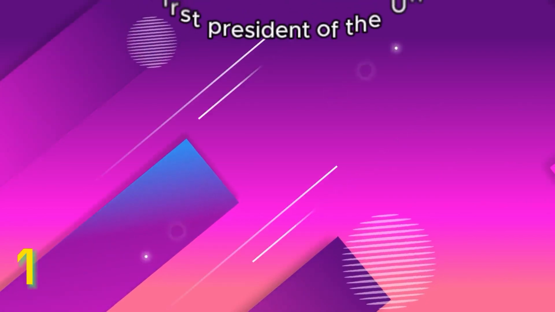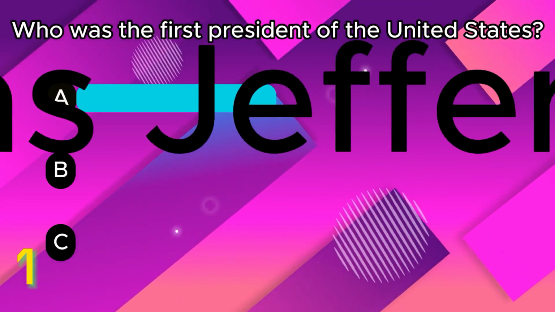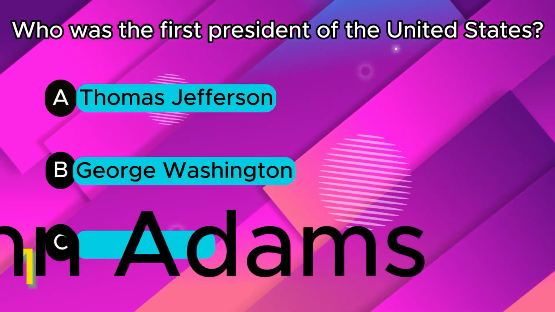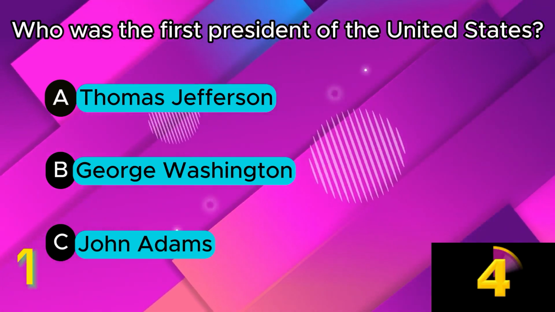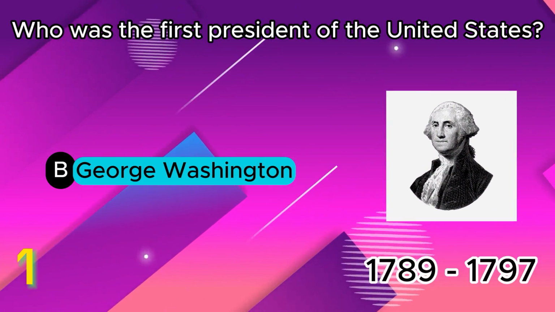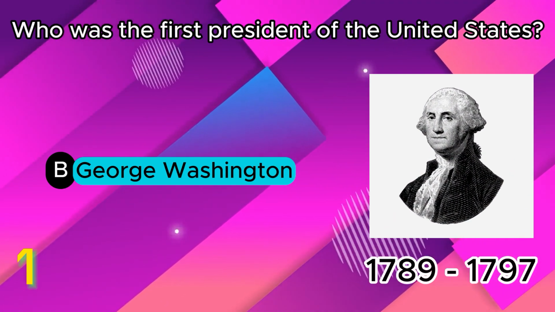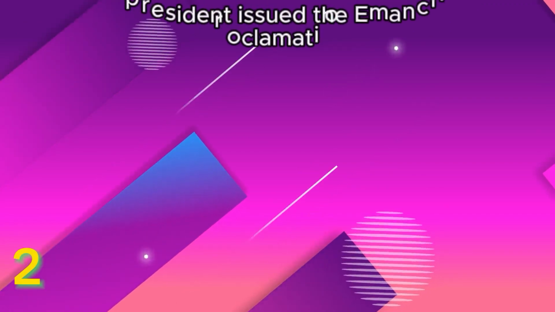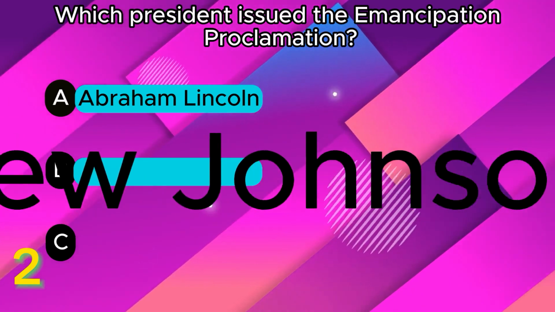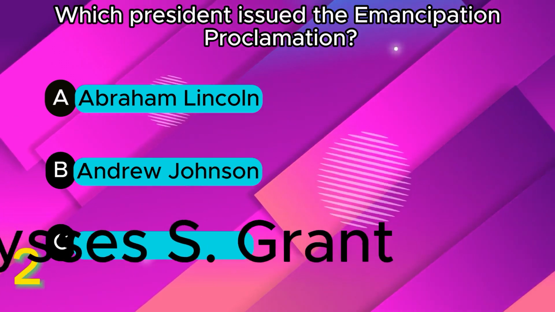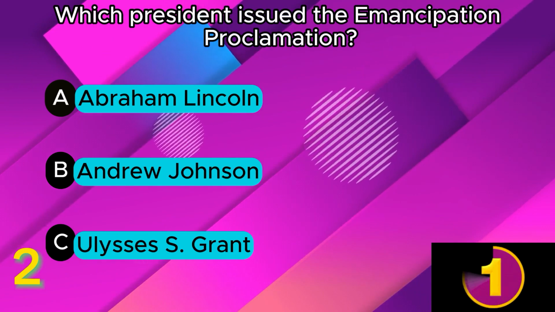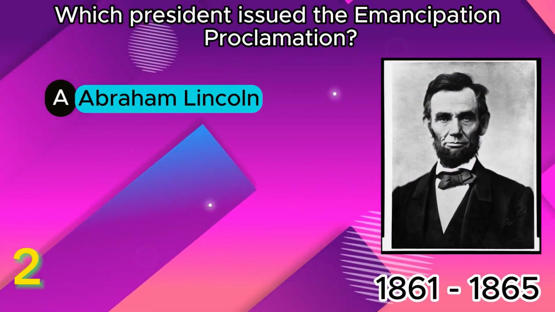Who was the first president of the United States? A. Thomas Jefferson. B. George Washington. C. John Adams. B. George Washington. Which president issued the Emancipation Proclamation? A. Abraham Lincoln. B. Andrew Johnson. C. Ulysses S. Grant. A. Abraham Lincoln.